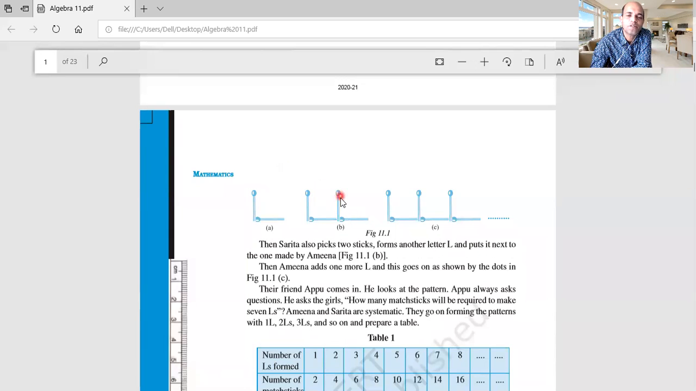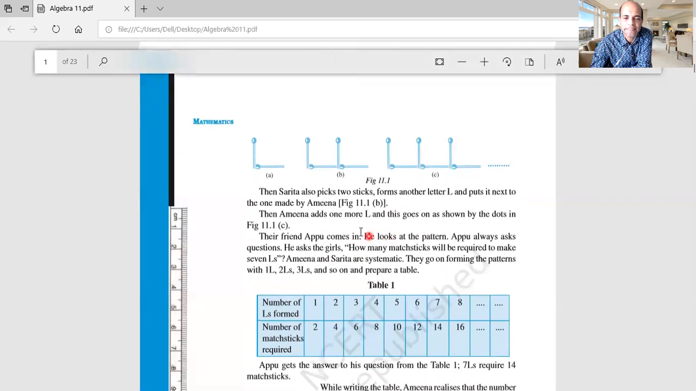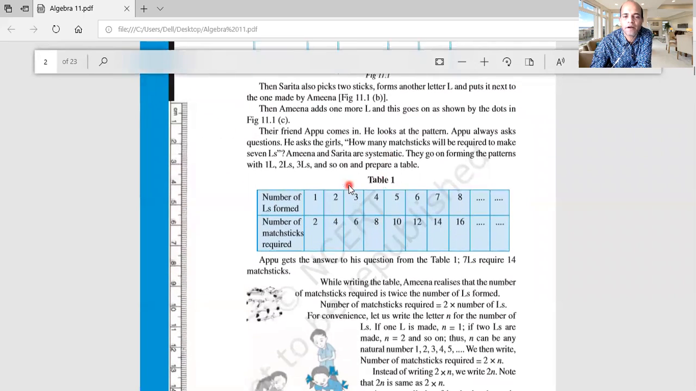Okay, to write 2 L's, how many matchsticks are required? Here 2, so 4. To write 3 L's, how many matchsticks are required? 1, 2, 3, 3 multiplied by 2. Obviously, for 1, 2 is required. To write 3 L's, we require 2 for each multiplied by 3. So we require 6.